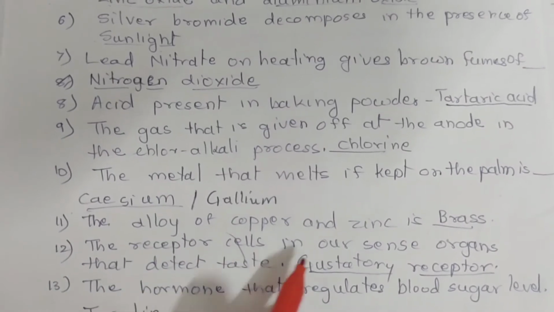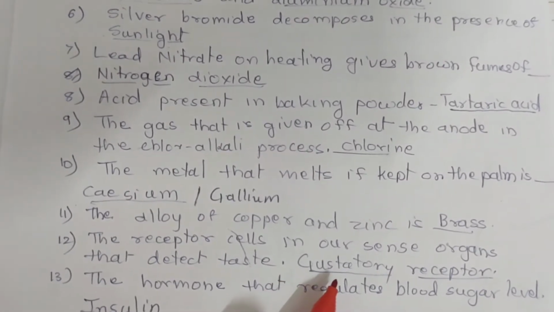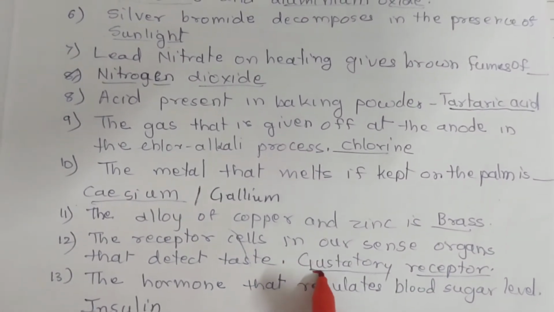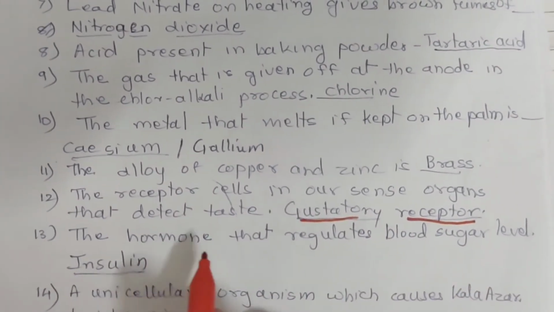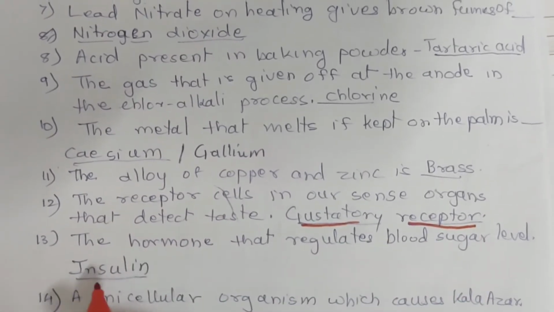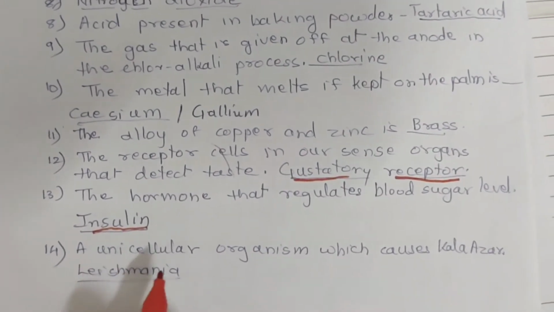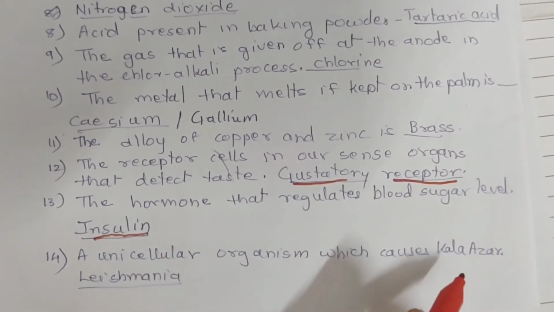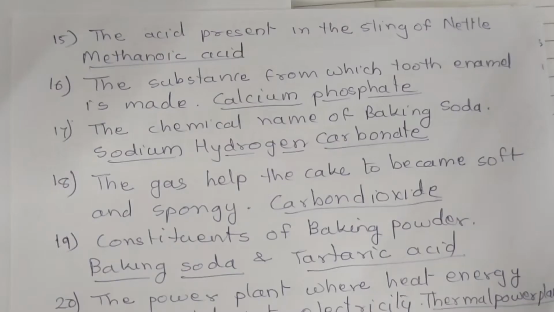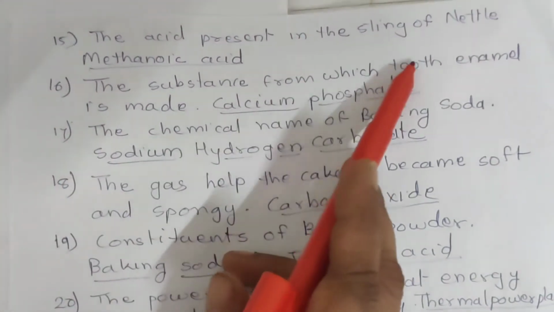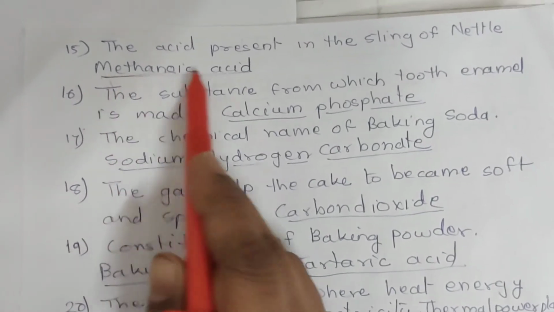12. The receptor cells in our sense organs that detect taste are gustatory receptors. 13. The hormone that regulates blood sugar level is insulin. 14. The unicellular organism which causes Kala Azar is leishmania. 15. The acid present in the sting of nettle is methanoic acid.